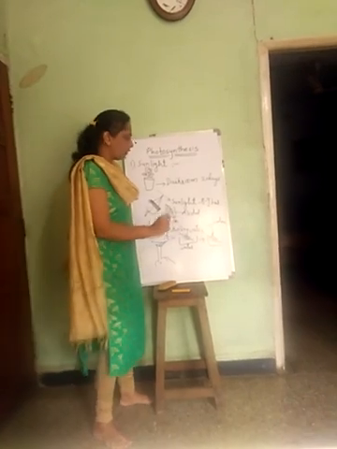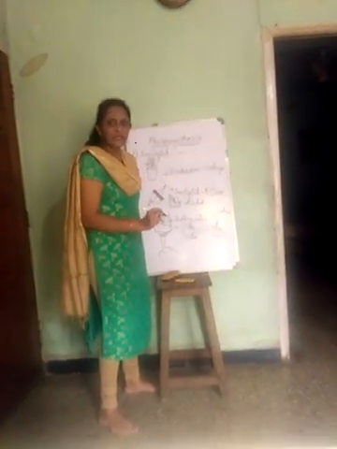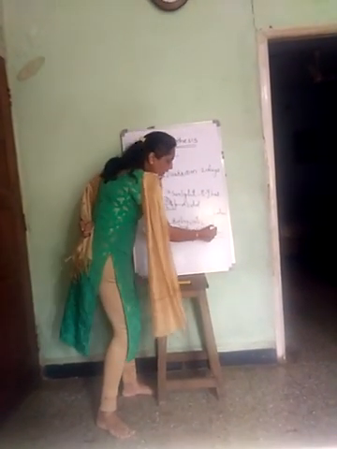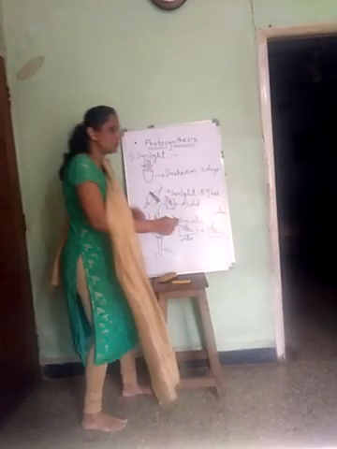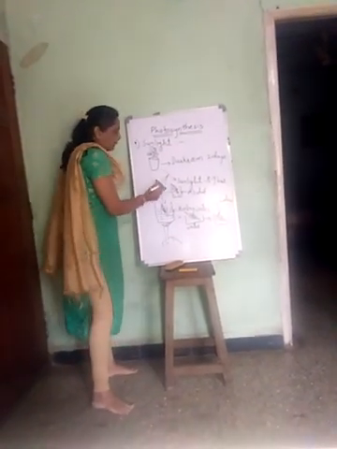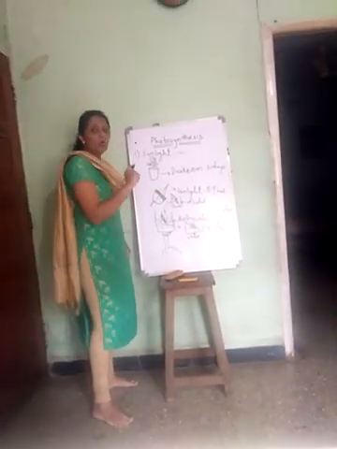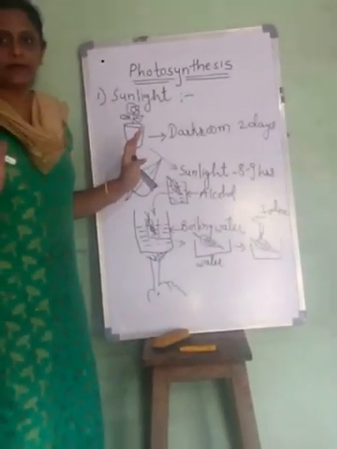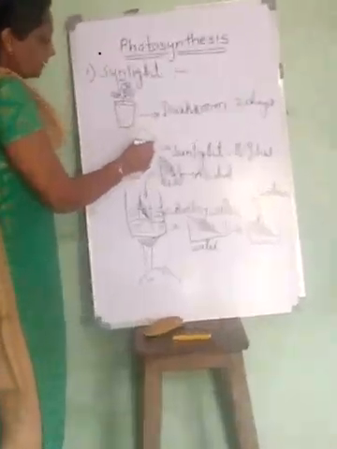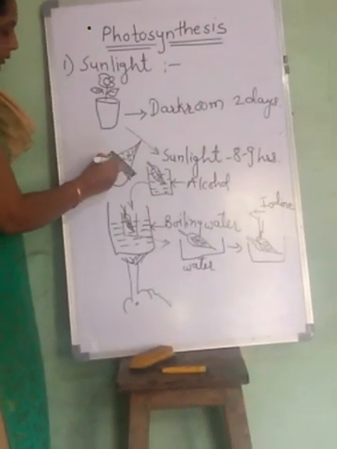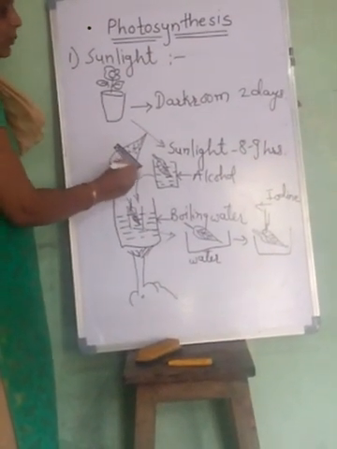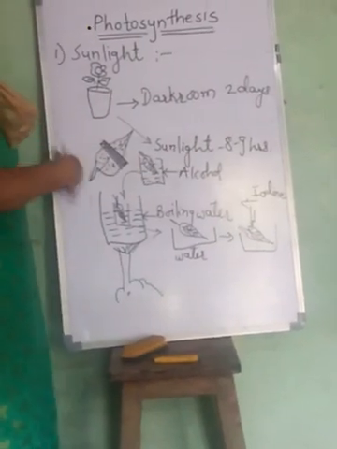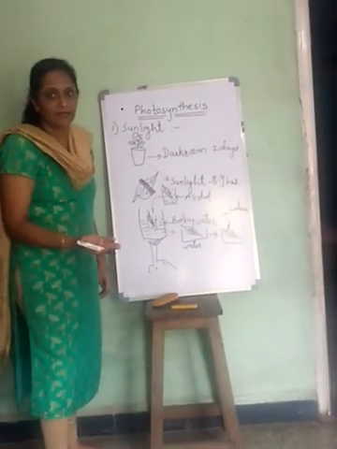Once we pour it, we will see that the part of the leaf which is covered with the black paper won't turn bluish black. It will remain transparent. But the part which is not covered and which is exposed to sunlight turns bluish black.